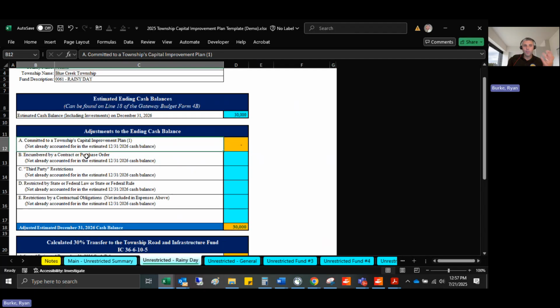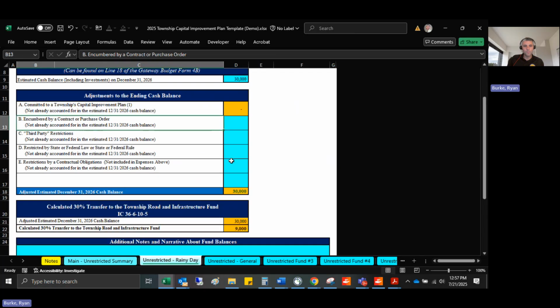And then you might have other adjustments, maybe encumbrance due to contract or purchase order. Now, this would not include any encumbrances that you have between 24 and 25, because that should have been entered on your current year financial worksheet and already included on there. But I will also say the encumbrances are fairly rare, especially for townships. If you have any third-party restrictions or restrictions for state or federal laws or rules, or any restrictions due to contractual obligations, you can enter those here as well. That'll further reduce those cash balances.